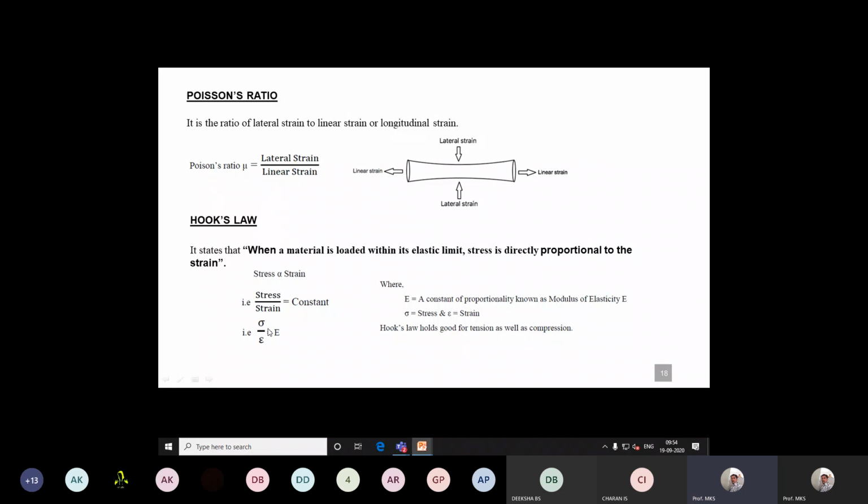Till now we have many equations. Stress is given by force by area. Strain is given by change in length to original length, delta L by L. Then we have the volumetric strain equation, change in volume to original volume, delta V by V. Then Poisson's ratio mu, lateral strain to linear strain. Then Hooke's law equation: sigma is equal to E into epsilon, that is, modulus of elasticity capital E into strain epsilon. These are the equations we have learnt till now.